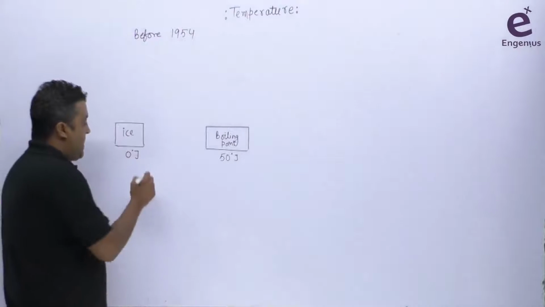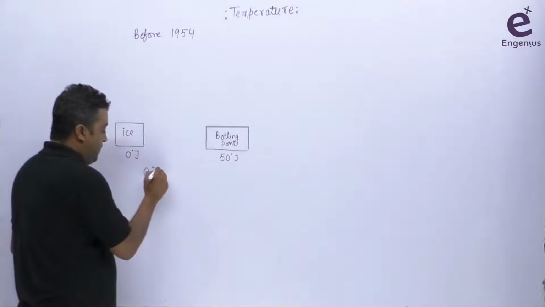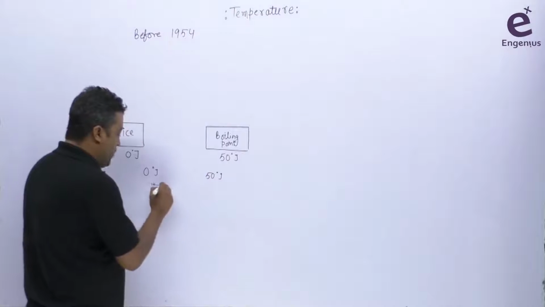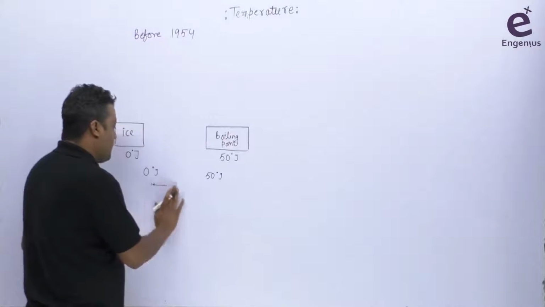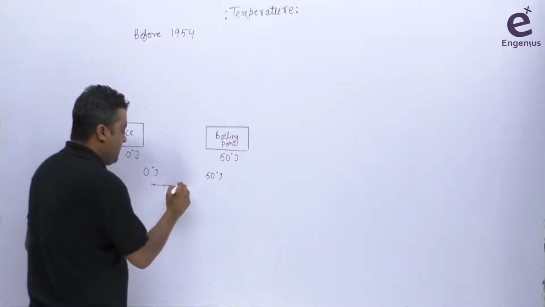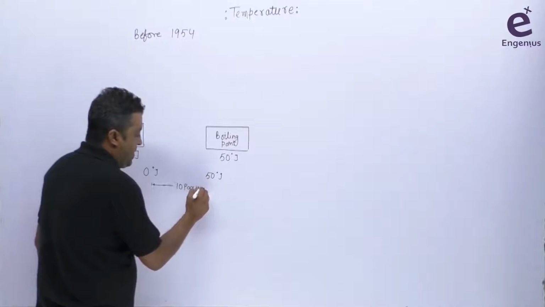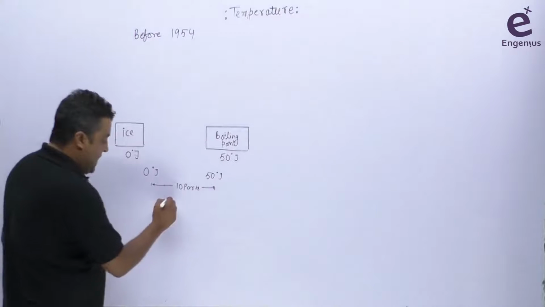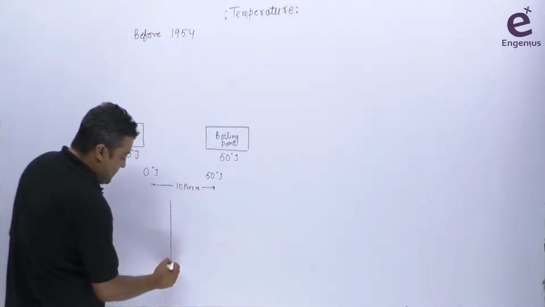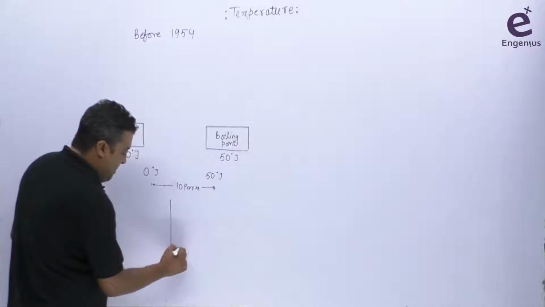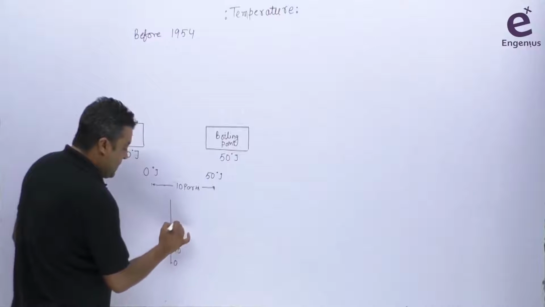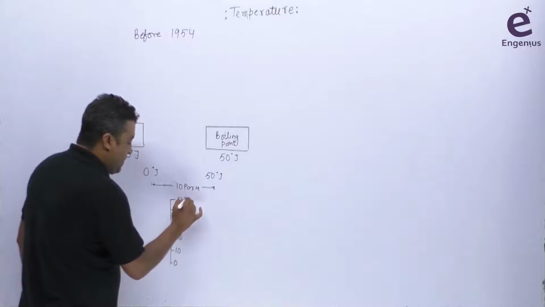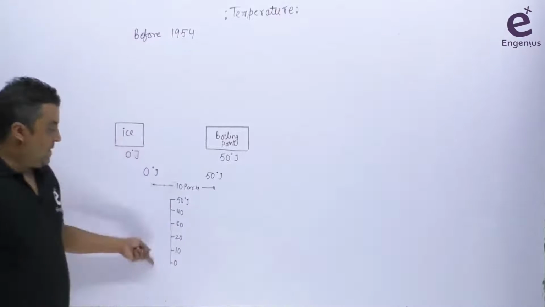And let's suppose I am dividing this 0 to 50 degree J into equal parts, let's say 10 parts only. Okay, and divided equally into 10 parts, it means on the scale first you will see 0, then 10, then 20, then 30, then 40, then 50. Okay, in degrees. That's my scale.